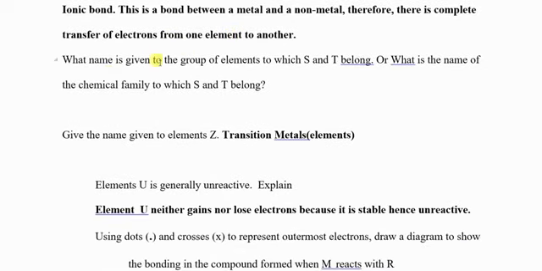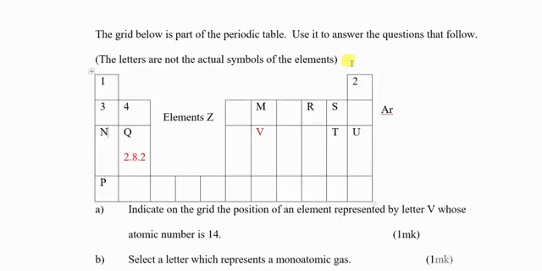What name is given to a group of elements to which S and T belong? Another way of asking this question is, what is the name of the chemical family to which S and T belong? So let us go to the table and check S and T. We can now see this is group 1, group 2, 3, 4, 5, 6, 7. So S and T are found in group 7.